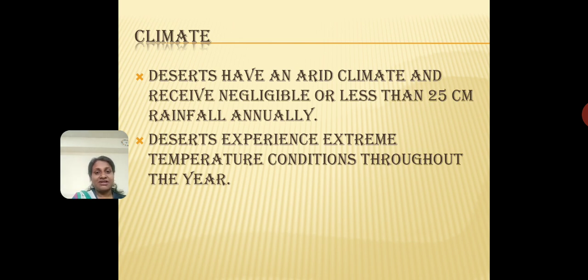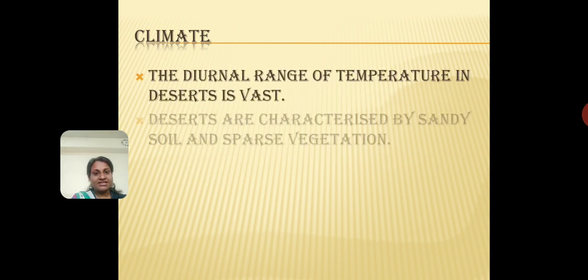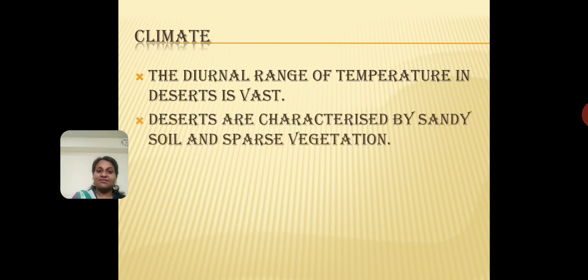Apart from this, you have to remember that deserts experience extreme temperatures throughout the year. So it's going to be very hot in the summers and extremely cold in the winters, especially at night. These are some things about the climate that you need to really remember. Like I told you, people experience a very hot climate during the day and a very cold climate during the night, correct? This variation in temperature is called the diurnal range of temperature, which I have already taught you and discussed in the equatorial climate.